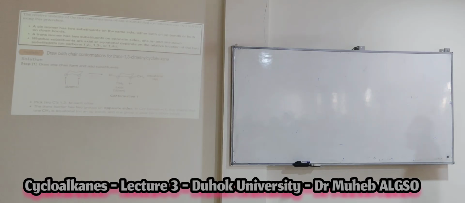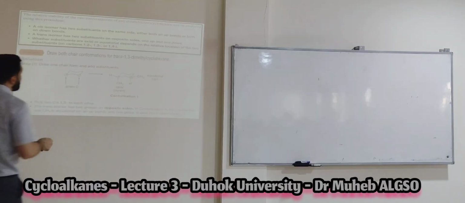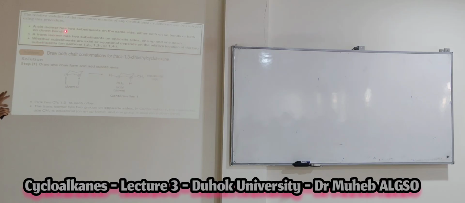So here is the relative stability of two conformations. As I told you in substituted cyclohexane, a cis isomer has two substituents on the same side, either both up or both down on the ring. A trans isomer has them in different positions. Whether substituents are axial or equatorial depends on the relative location of the two substituents on the carbons. Maybe it will be 1,2, as I told you before for the disubstituted, or 1,3 or 1,4.